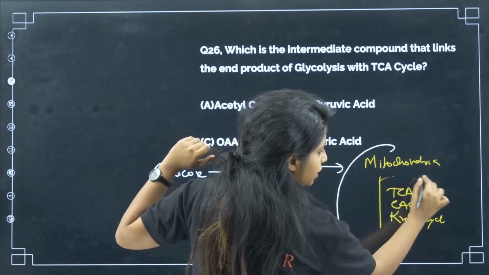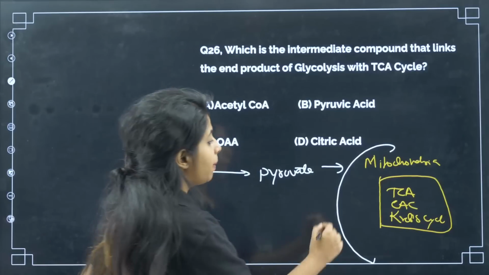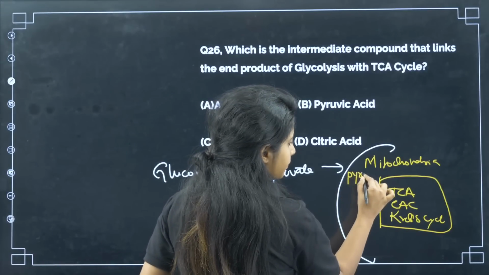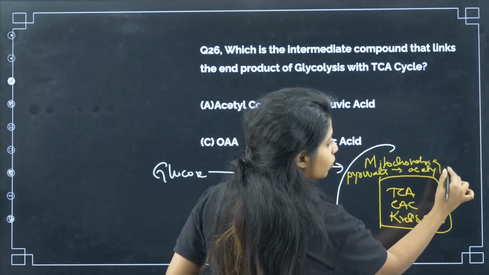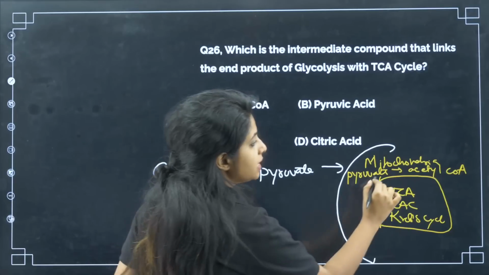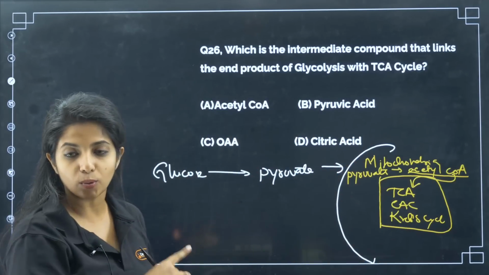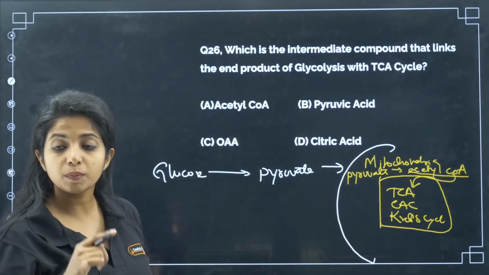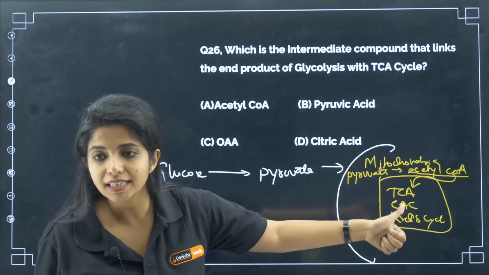It's the same thing, my dear children. And for that, we cannot use pyruvate. Pyruvate basically gets inside and gets converted to acetyl-CoA, which is a 2-carbon compound. This acetyl-CoA gets inside the Krebs cycle and does the whole thing. So what is the intermediate compound that links the end product of glycolysis with the TCA cycle?